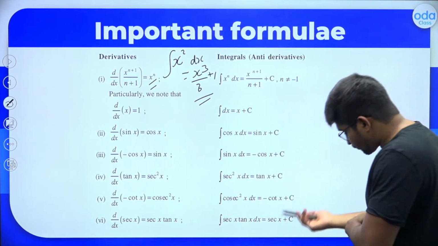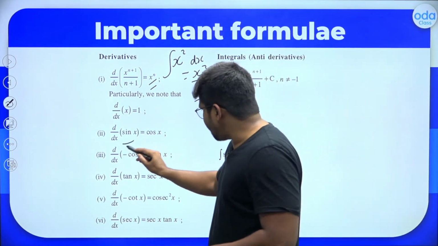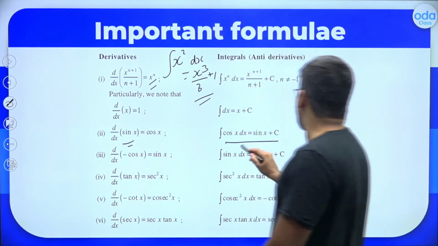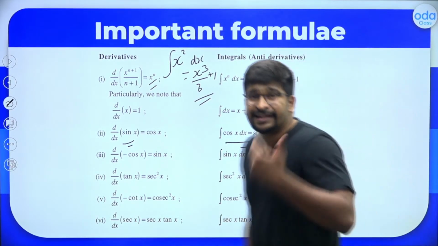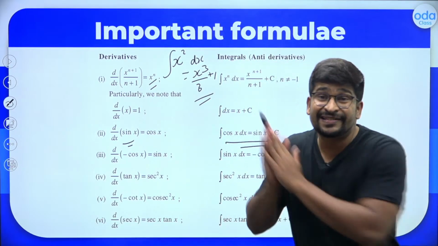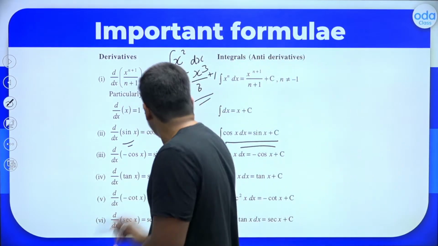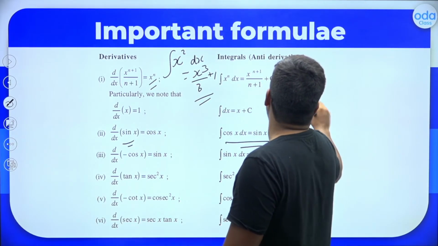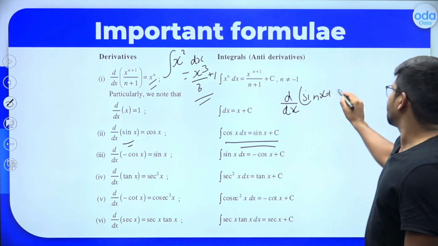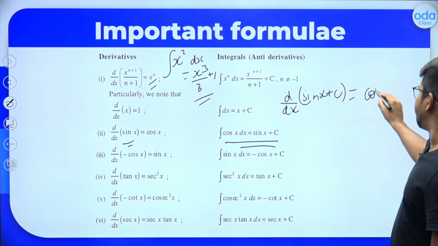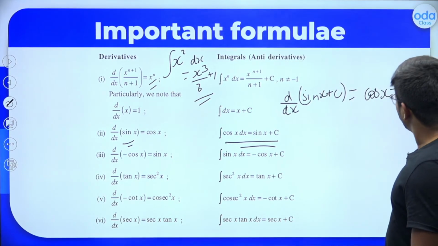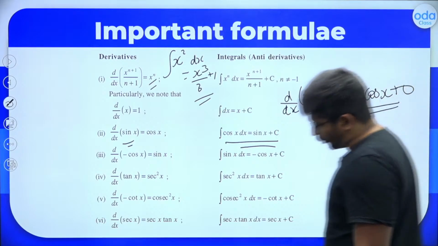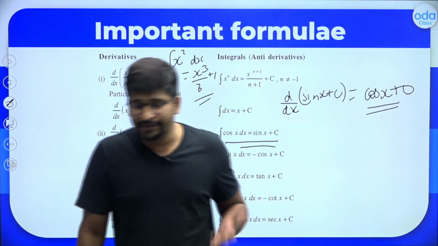Same way around. You know that the derivative of sin x is cos x. So the integral of cos x will be just the reverse. That means it will become sin x plus c. The c is very important. Why? Because when you differentiate d by dx of sin x plus c, what do you get? First you will differentiate sin x, which is cos x, plus the derivative of any constant is 0. So cos x itself. Very important thing.